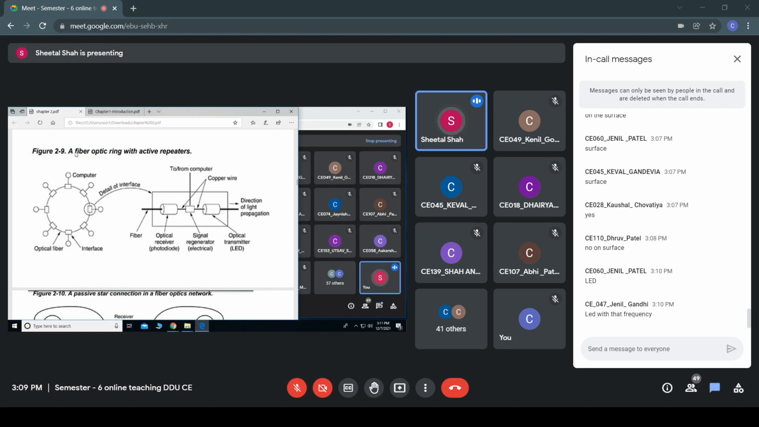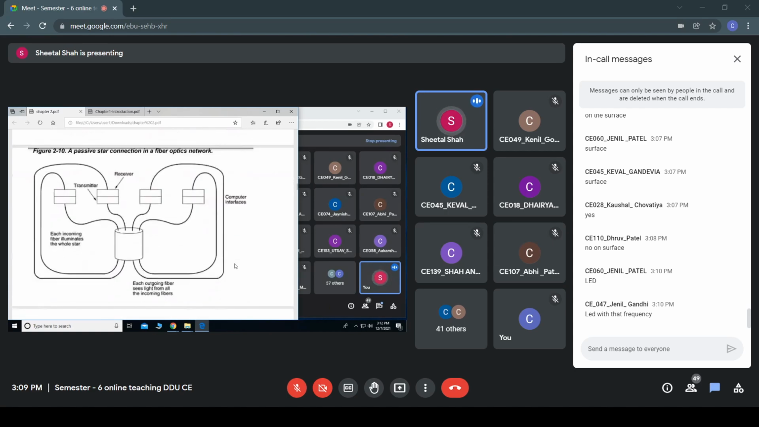Since we are having active repeaters, even if I am having a very big network, or if the computers are connected very far apart, then too the data transmission can be carried out easily. Whereas in case of passive repeater, it may not be. Right? One such example of a passive star connection using this fiber optic network, we'll see.